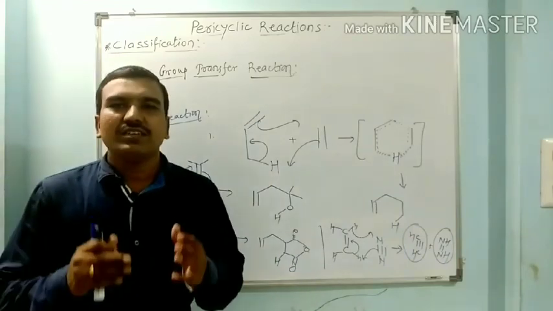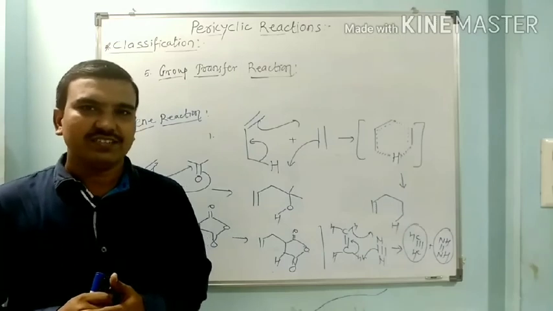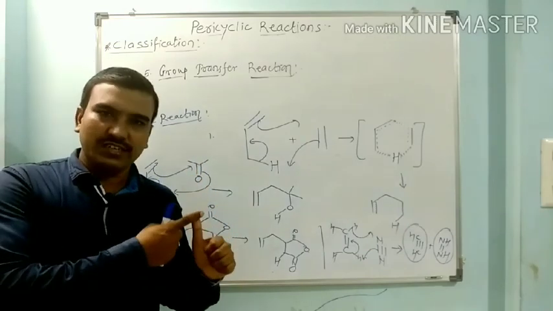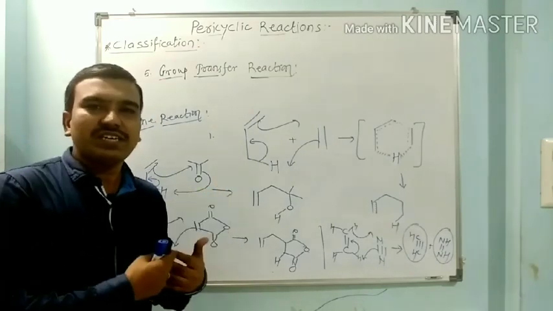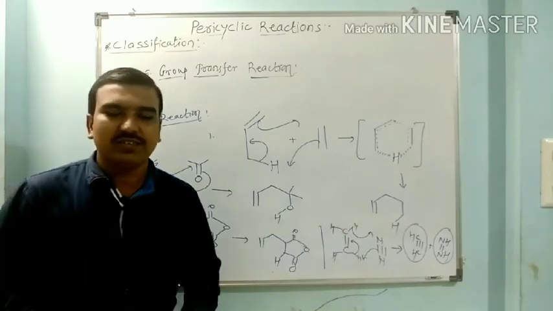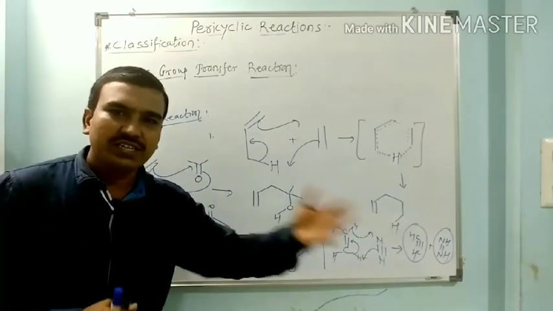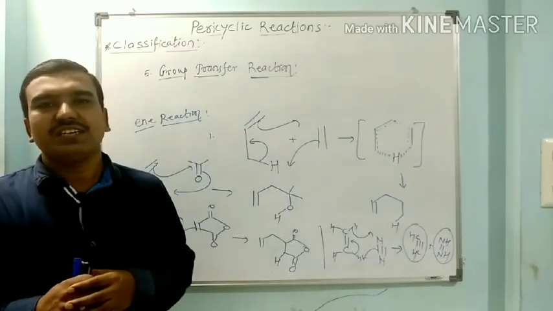In this way we have discussed 5 classes of pericyclic reactions. First, electrocyclic reactions, in which we have seen electrocyclic ring opening or ring closure. It can be a thermal reaction or a photochemical reaction. In the cycloaddition reactions we have 2 types: 2 pi plus 2 pi is a photochemical reaction and 4 pi plus 2 pi is a thermal reaction.